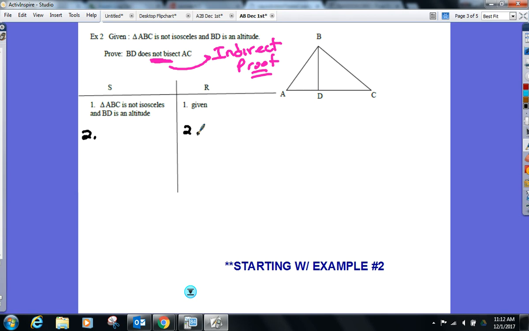So instead of BD does not bisect AC, I'm going to assume BD bisects AC. And that is what I'm calling my assumption. So that's how I'm going to start an indirect proof out, saying the opposite of what I'm trying to prove is true. Watch what happens now.